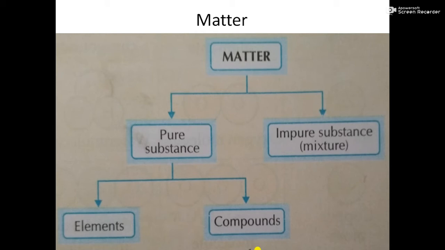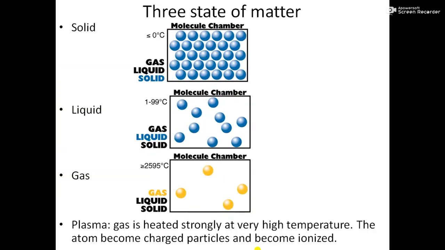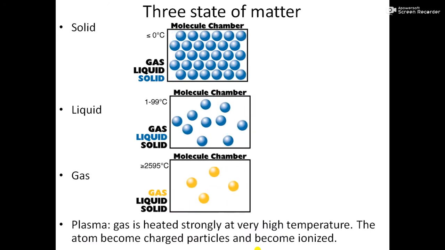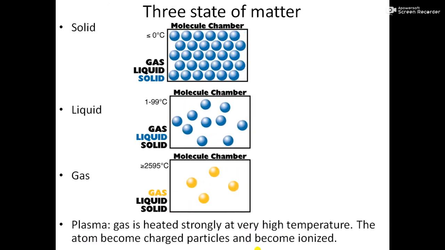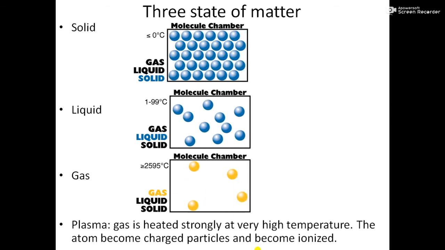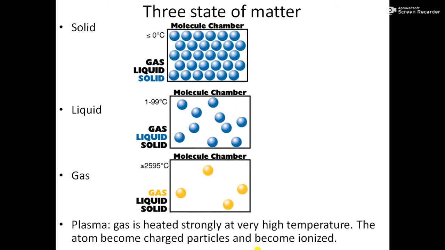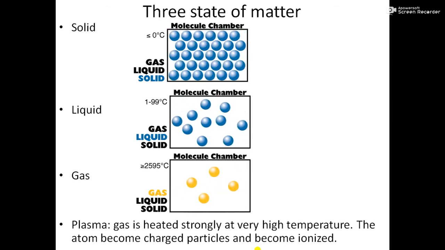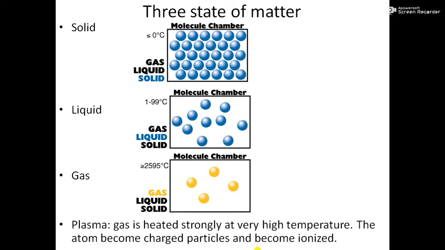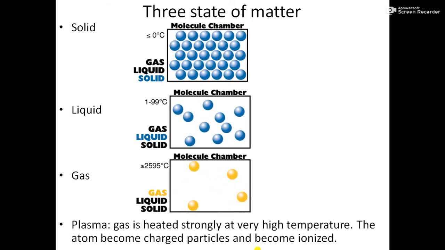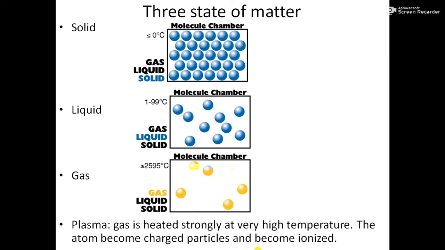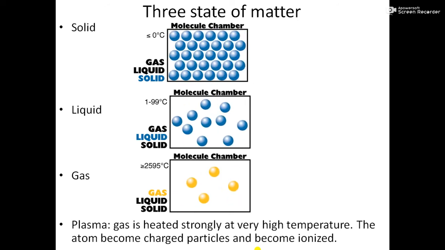Generally, in lower classes we had learned that there are three states of matter. Let us recall that matter exists in three basic forms, that is solid, liquid and gas. A solid is rigid, retains its shape and volume, okay. Let us come to the molecular arrangement in solid, liquid and gas.